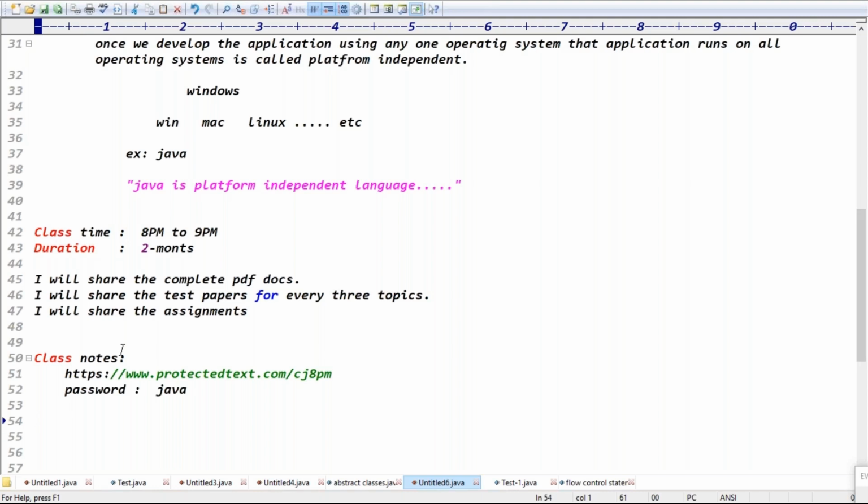And moreover, the next point is the recorded session, guys. Definitely, some guys will miss the classes some days. If you miss the class, no problem, guys. You will get the recorded session. Try to check the recorded session and be ready for the next class, right? Exactly, guys. Every day we will share the recorded session to your mail ID.